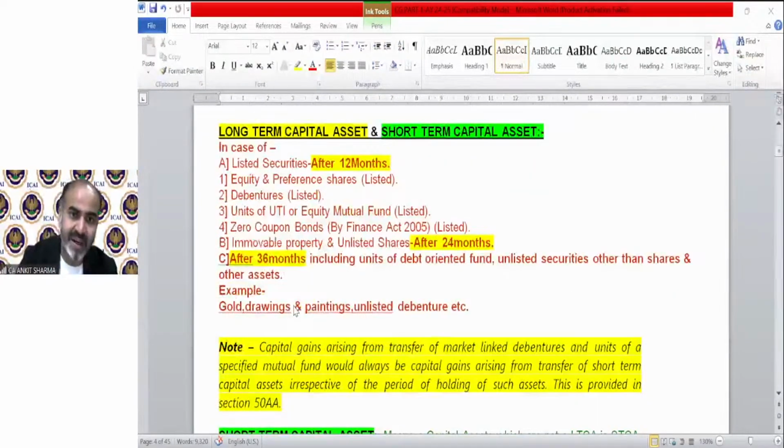Let's discuss the terms long-term capital asset and short-term capital asset. There is a months requirement according to which we decide whether it is long term or short term.